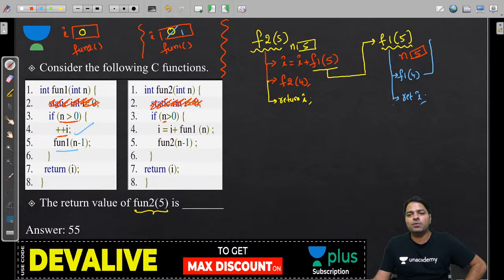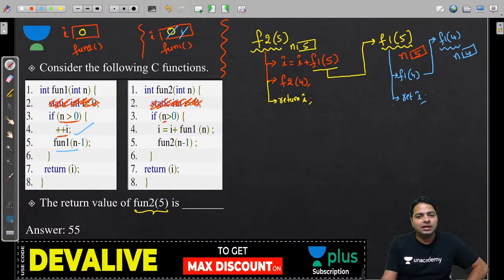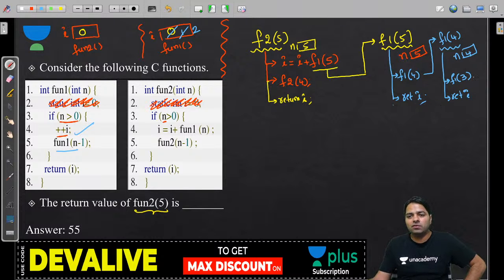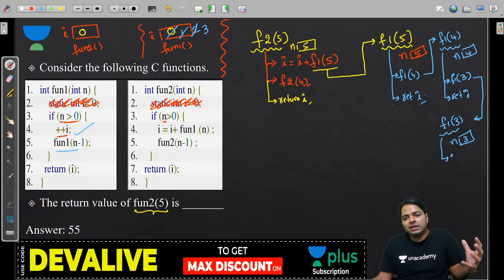And F1 of 4. What is F1 of 4? N value is 4, I value is incremented, and it's going to call F1 of 3. And when you come back, do not forget to return I. And what is F1 of 3? That is n value 3, and again 3 greater than 0 is true, so I value is incremented. And once you understand, you can go very quickly, guys. F1 of 2, and do not forget we are returning I, remember that.